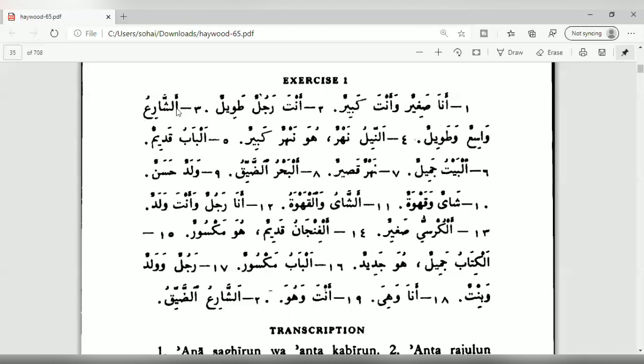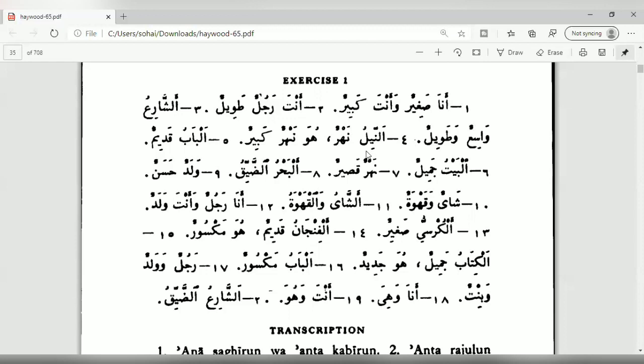Ash-shari'u wasi'un. Ash-shari'u is definite with alif lam, with al. So it's a subject. The street. Wasi'un means wide. The street is wide. Wa tawilun, and it's long. The street is wide and long.